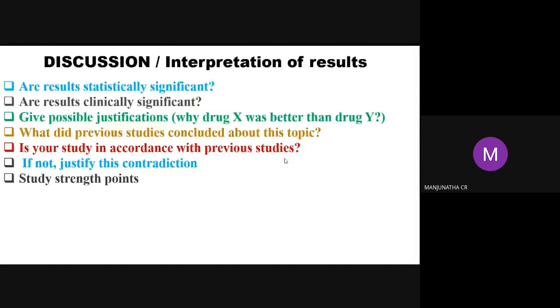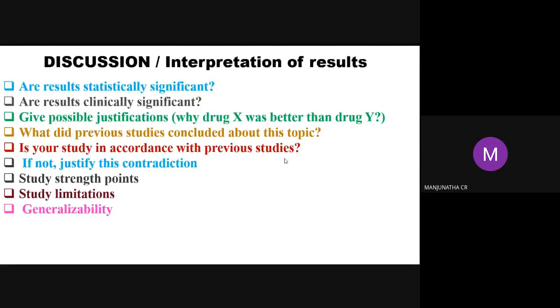Study strength points means highlights of the research points of your experiment. Study limitations means how limited your study is. In my paper, I only did the powder methodology of the nano powder. It is not applicable for a rural level, so we can go for the membrane method. This is my limitation. Further researchers will use your paper and fulfill that gap. That is whatever the study limitation is.